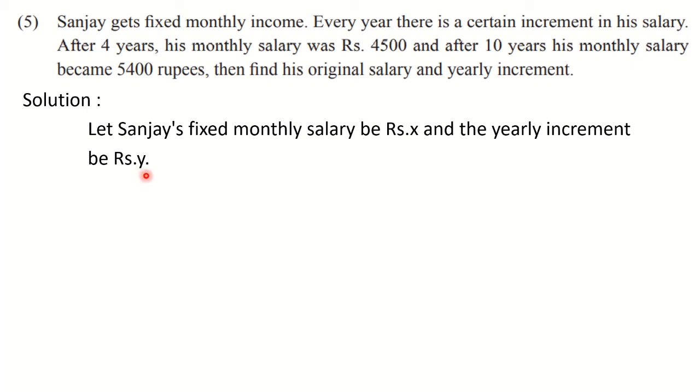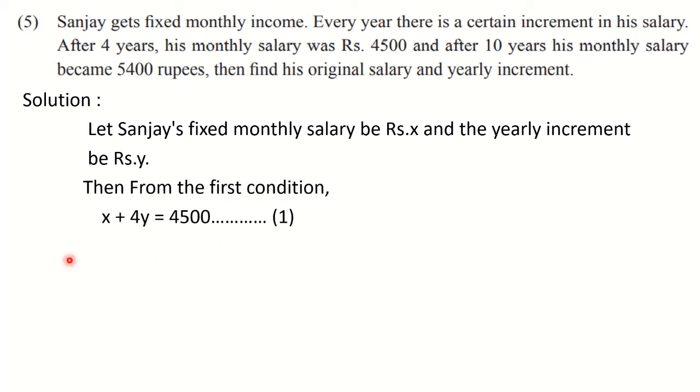4 increments. So the increment amount will be about 4y. But the fixed salary which was in the beginning, that is not going to change. So what we can write down from the first condition is x plus 4y is equal to rupees 4,500. Fixed salary plus the increment of 4 years. So we have multiplied here by 4. And that was how much? Rupees 4,500. So we wrote that as equal to 4,500. This is our equation 1.